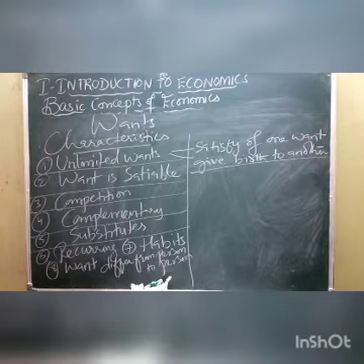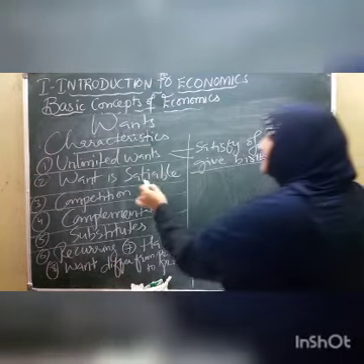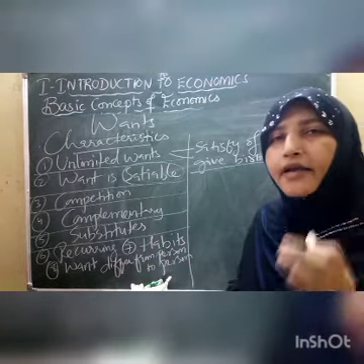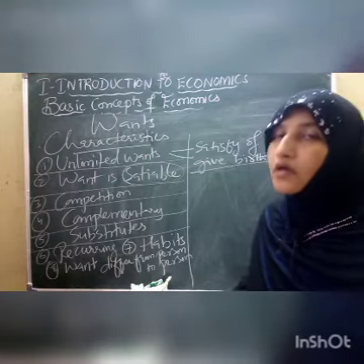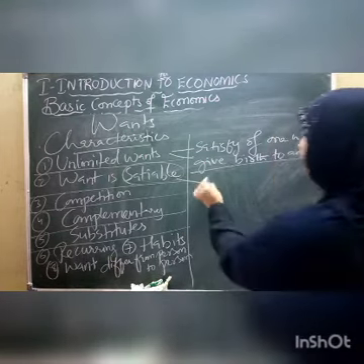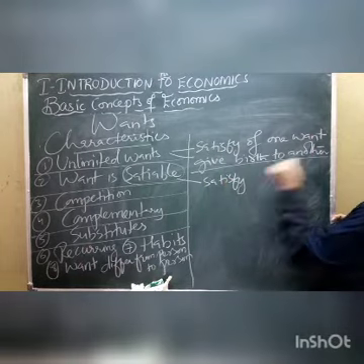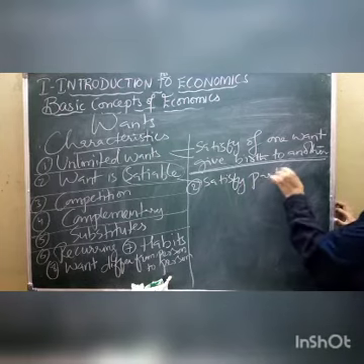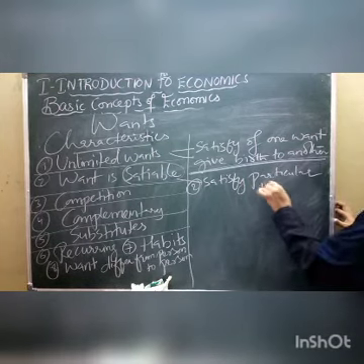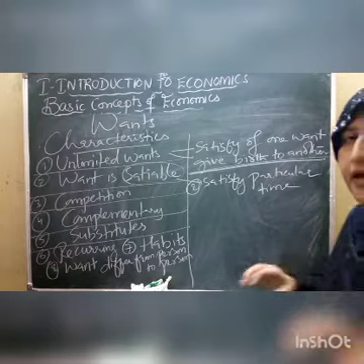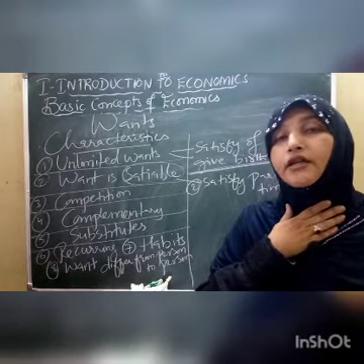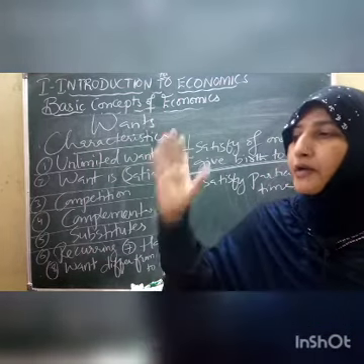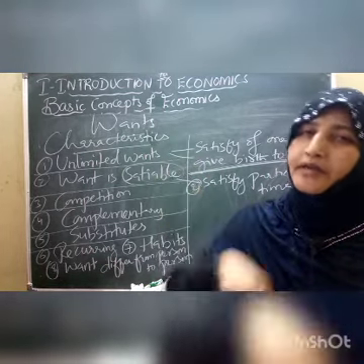Now, what is the next one, children? Want is satiable. That means want can be satisfied at a particular period of time. If you feel that you are thirsty, how do you satisfy your thirst? Immediately you take a bottle of water and you drink it.